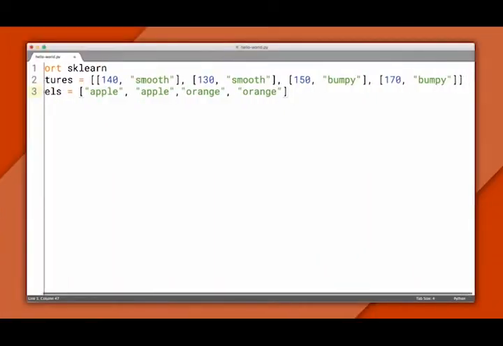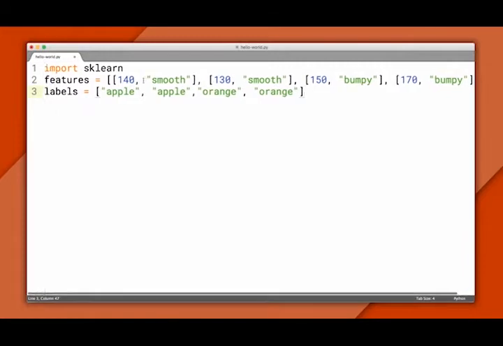Now let's write down our training data in code. We'll use two variables, features and labels. Features contains the first two columns, and labels contains the last. You can think of features as the input to the classifier and labels as the output we want.